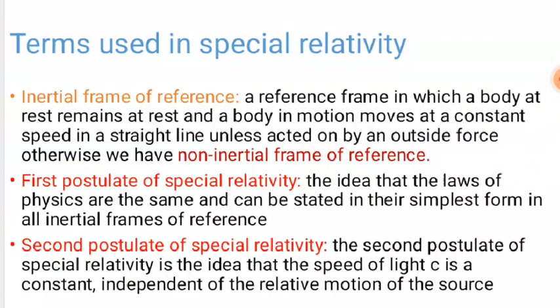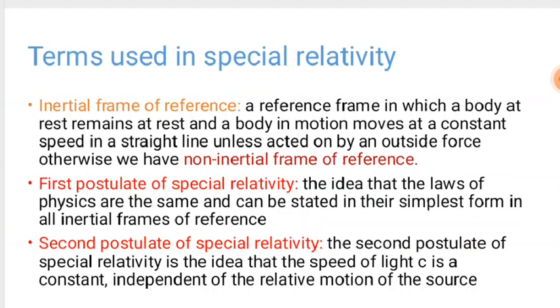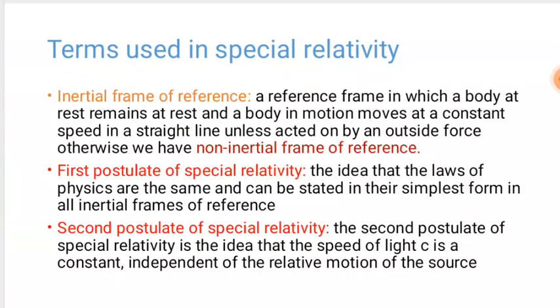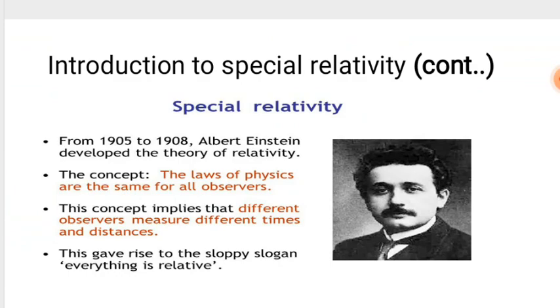Here there are the first postulate and the second postulate of special relativity. The first postulate says the laws of physics are the same and can be stated in their simplest form in inertial reference frames.